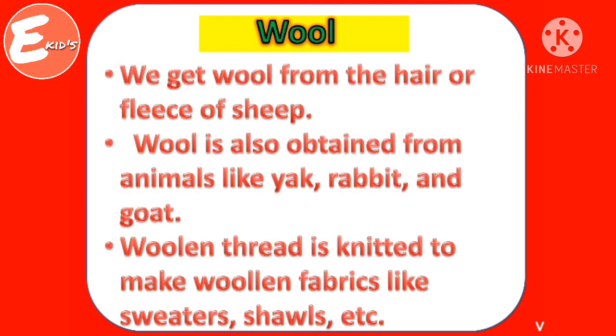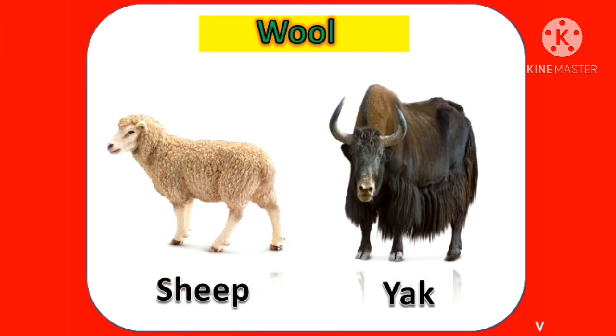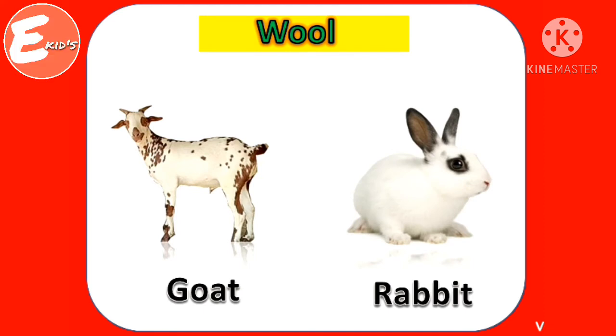Wool. We get wool from the hair or fleece of sheep. Wool is also obtained from animals like yak, rabbit and goat. Woolen thread is needed to make woolen fabrics like sweaters, shawls, etc. Wool is obtained from sheep, yak, goat and rabbit.